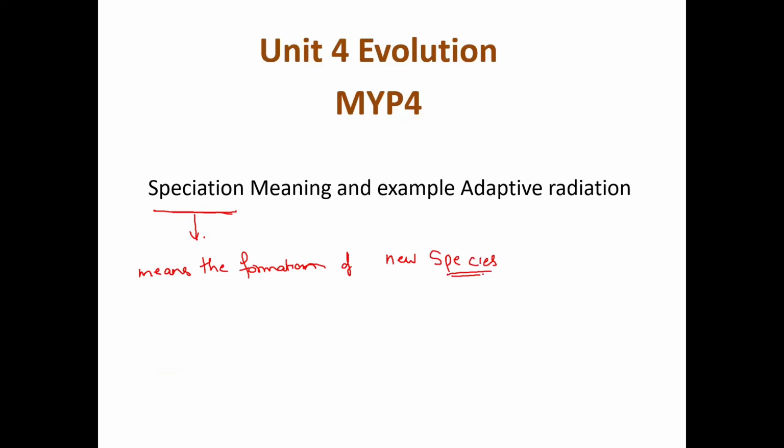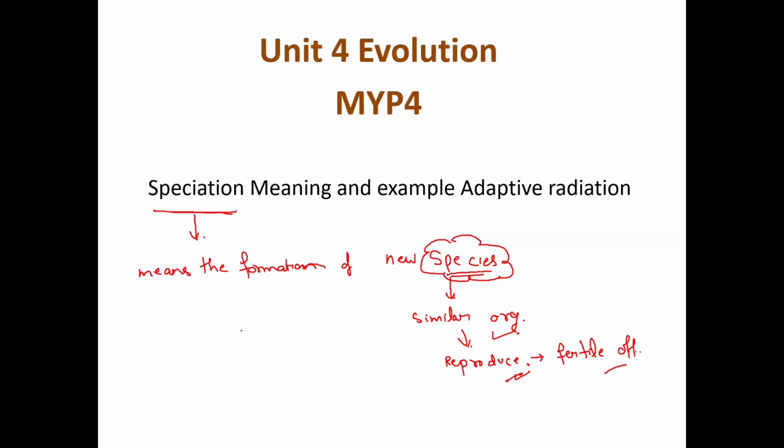We are well aware of what the term species means. A species is a group of similar organisms which are able to interbreed and produce fertile offspring. So the formation of new species is called speciation.